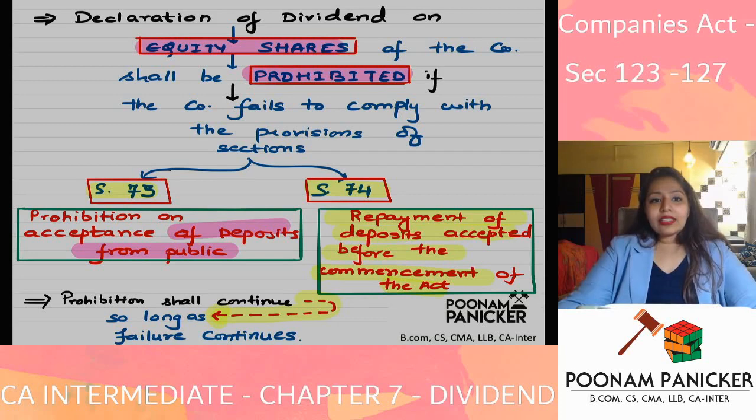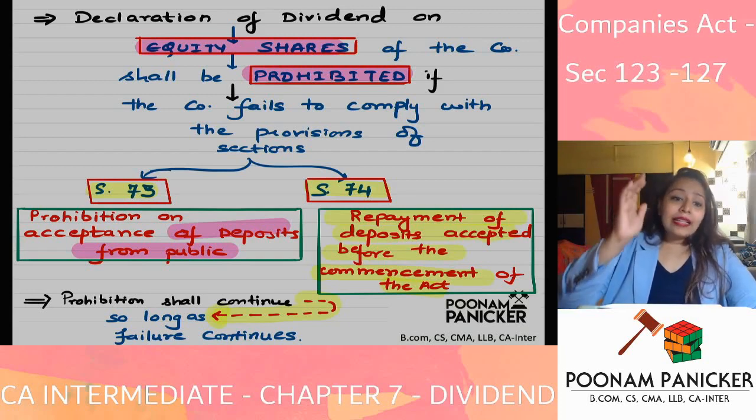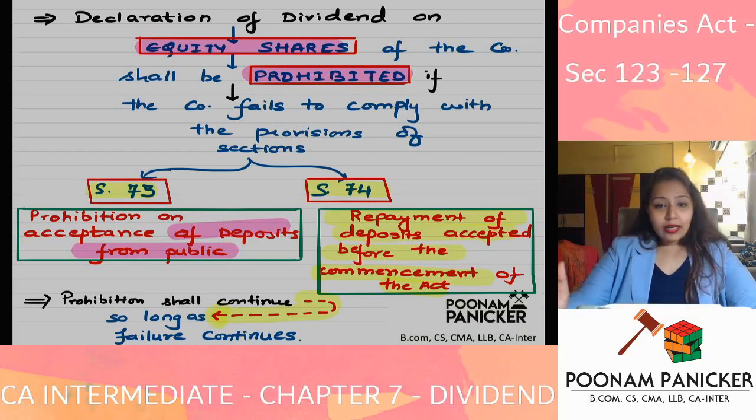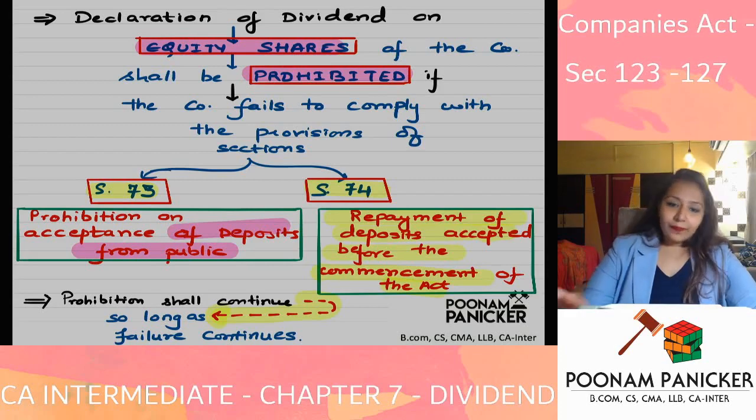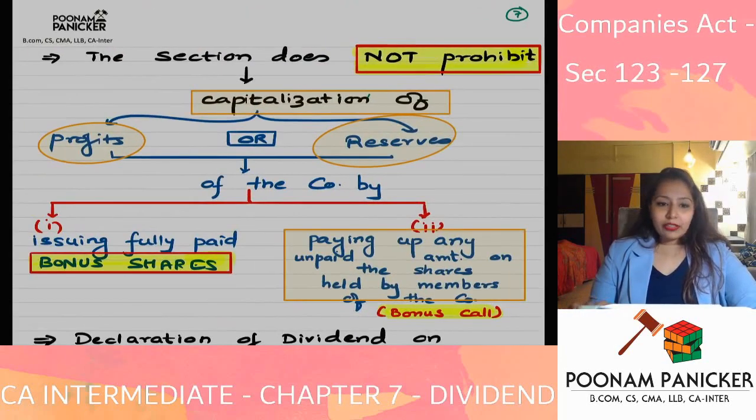So they have very clearly stated over here that declaration of dividend on equity shares of the company shall be prohibited if the company fails to comply with the provisions of sections 73 or 74, till the time the failure continues. So till the time the failure of 73 or 74 is continuing, can the company declare dividend on equity shares? The company cannot declare dividend on equity shares till the time there is a non-compliance of section 73 or 74. So that is the point with respect to that.